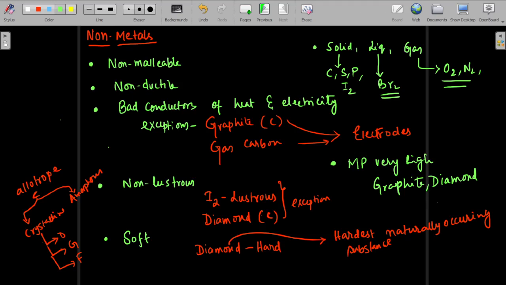Normally non-metals are not sonorous. That means they don't make sound if you hit them. And normally non-metals have lower density. The symbol of density is rho.